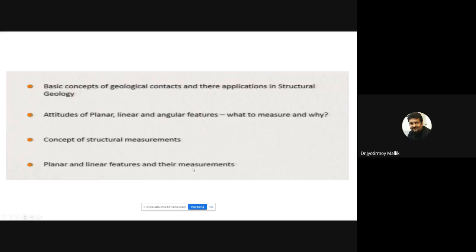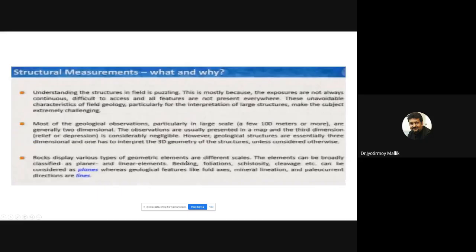So let's go ahead with the lecture. So structural measurements, why, what are they, and why do we do them? Okay. So understanding structures in the field can be really puzzling sometimes. This is mostly because the exposures are not always continuous. It's difficult to access, and all features are not present everywhere. This is unavoidable, okay? And such characteristics of field geology, particularly for interpretation of large structure, make the subject extremely challenging.